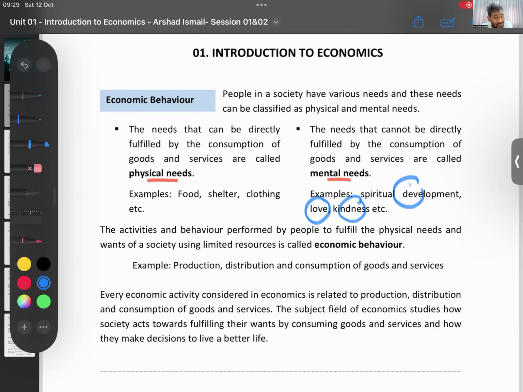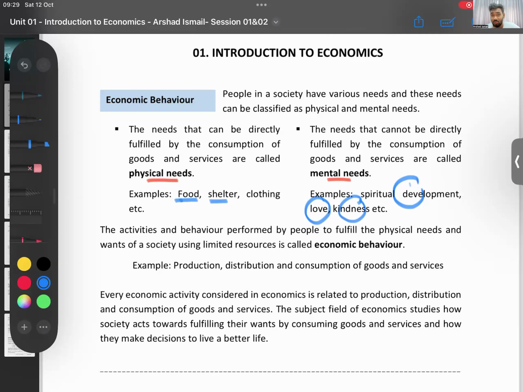That's mental needs. Then what are physical needs or physical wants? The ones that you can fulfill by consuming a good or service. Example, food. So you have a need for food. You buy a roti, you buy a pizza, you buy a cheese kottu. You fulfill that. Then shelter. Shelter is a house to live in.